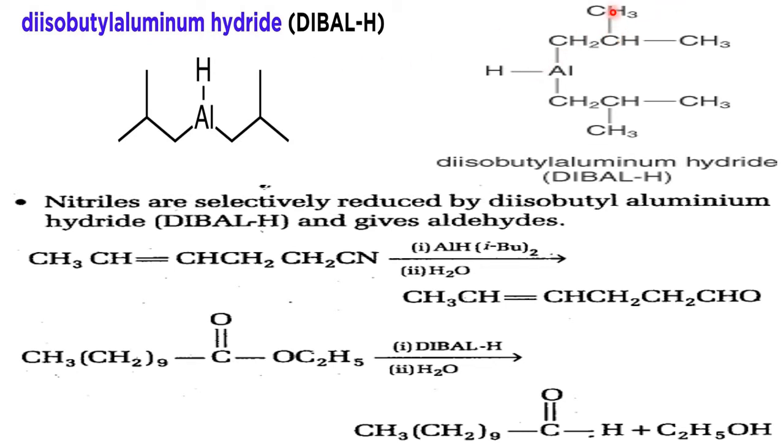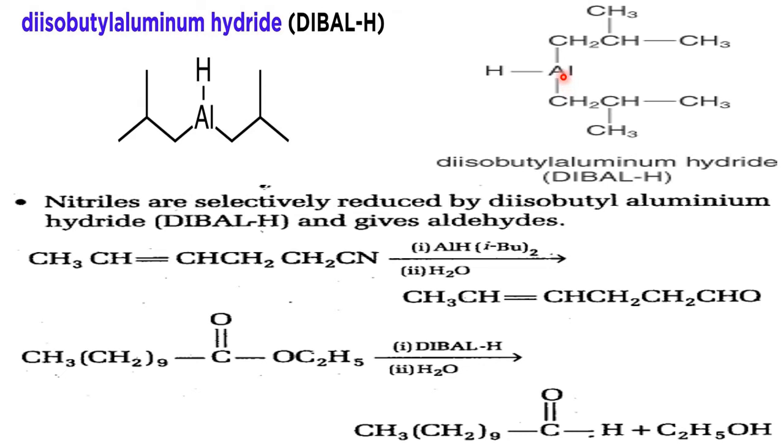CH3, CH, CH3, CH3 is called as what? Isobutane. So from this CH3, if you remove a hydrogen, that becomes an isobutyl group. In the same way, this is also an isobutyl group. There are two isobutyl groups, therefore it is called diisobutyl. So these two diisobutyl are attached to which group?